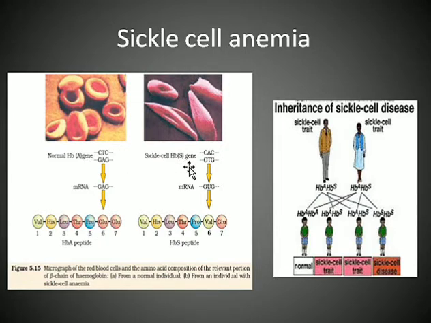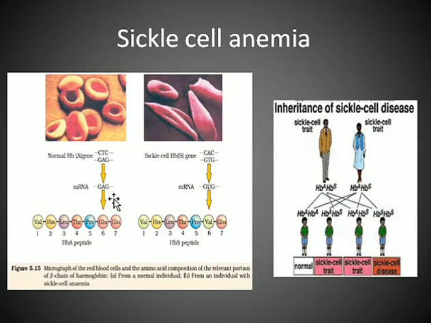Now here what happens is that there is a substitution, where it was CTC and GAG, here it is becoming CAC and GTG. So because of the substitution, where T is replaced by A, the RNA form is also different, that is GUG. Now this code codes for the amino acid valine.